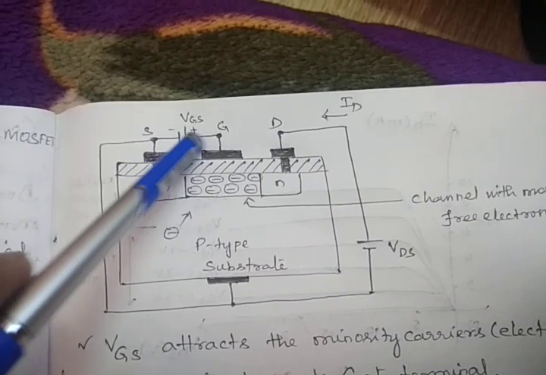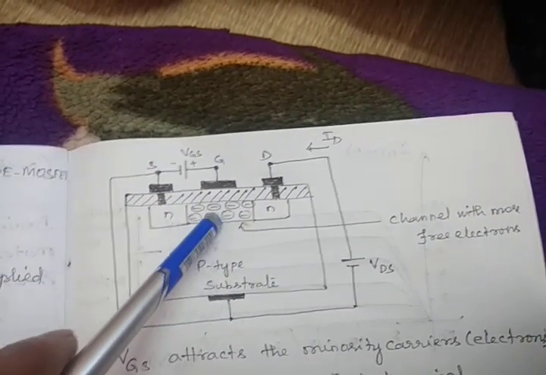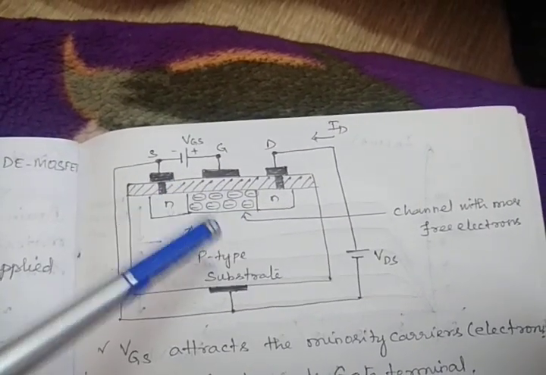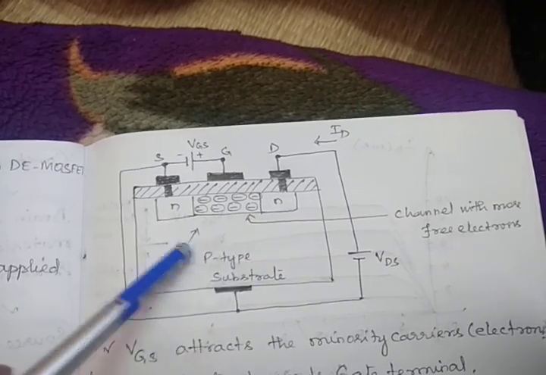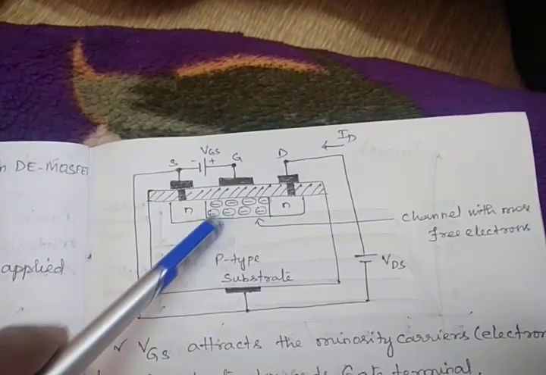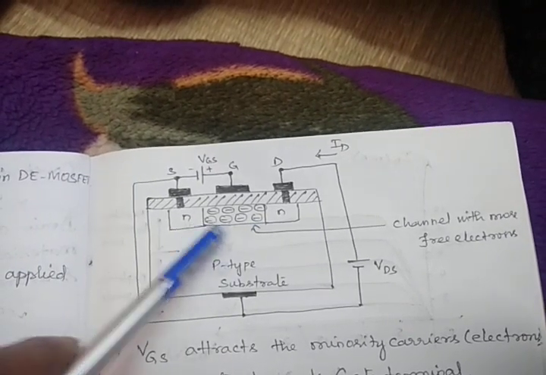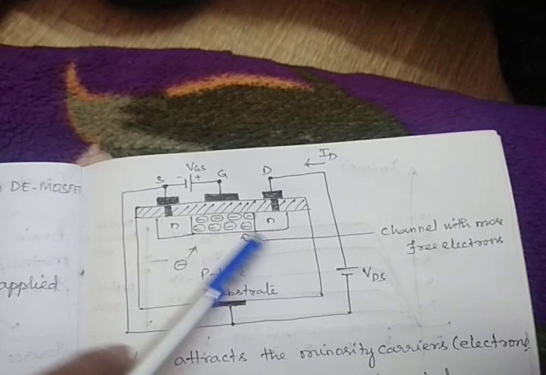Suppose the positive terminal is connected with this gate, then what will happen? Already some free electrons are there within this channel, and a few other electrons in the substrate also will be attracted towards this gate terminal and accumulate here. Then the channel width will increase.